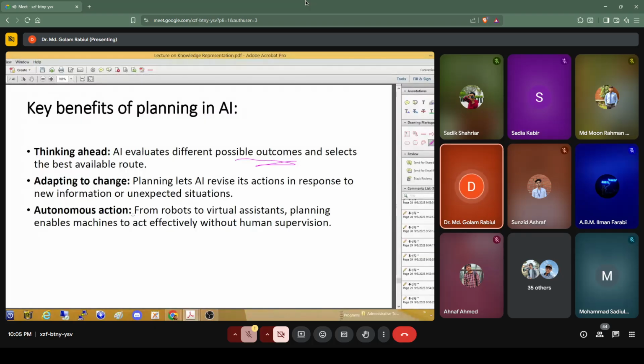Okay? There are several intelligent agents specifically designed for the dynamic environment. I think we already discussed the reinforcement learning agent for the dynamic environment, and autonomous action also. So after planning, it can perform some autonomous actions. Based on the situation, based on the current state, it will automatically or autonomously perform the actions. Okay, so that's another benefit of planning.